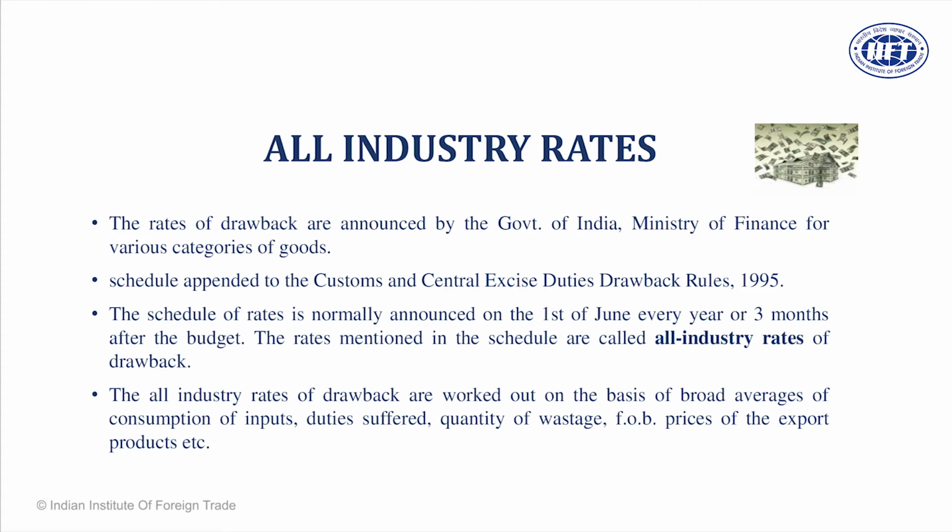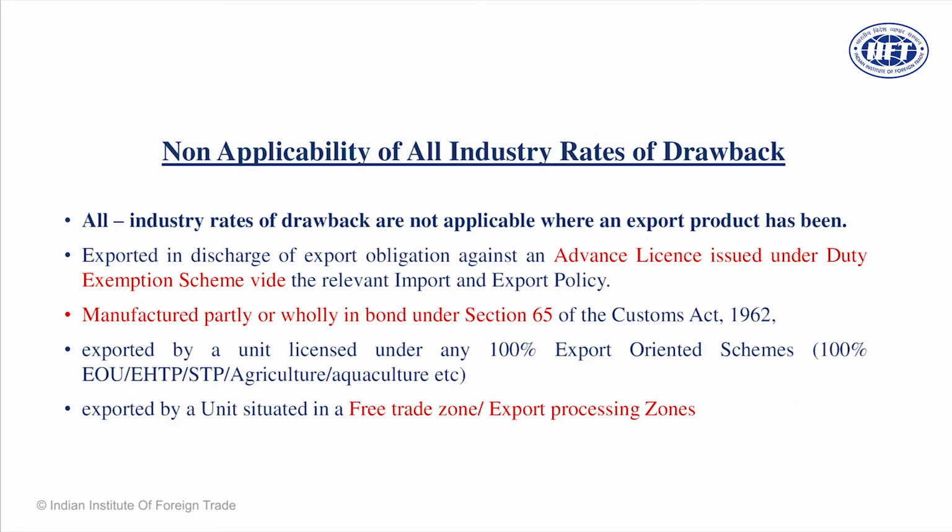And they may sometimes define drawback caps for certain cargo, where there can be huge differences between the base price and the price you can charge. Drawback under Section 75 is not given when it is under an advance license. For example, DGFT issues two types of licenses under Chapter 4, advance authorization and duty-free import authorization. So if you are availing either of them, you are not entitled to duty drawback.